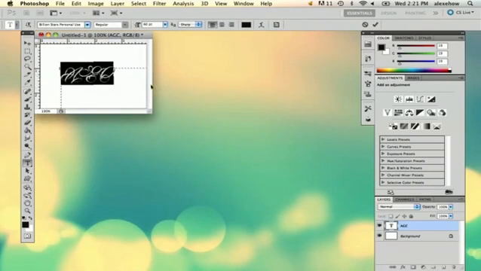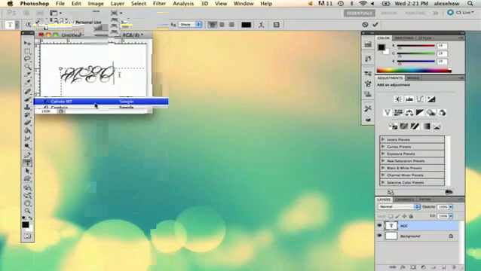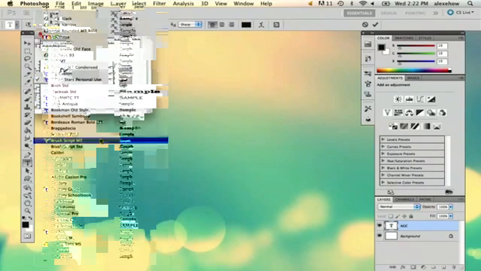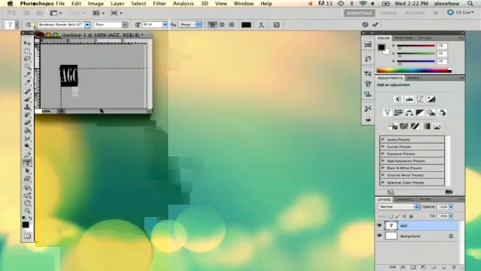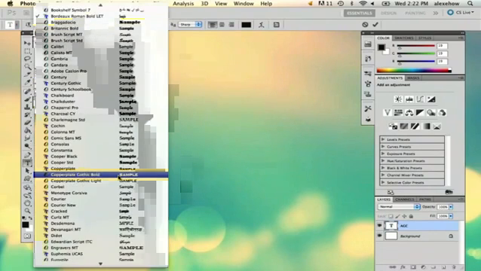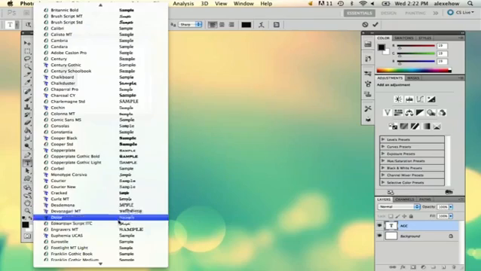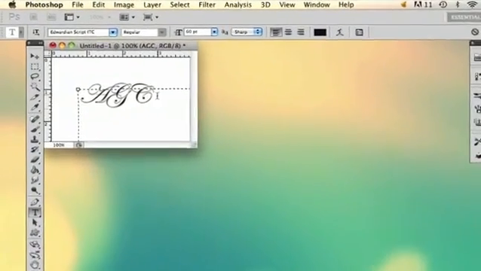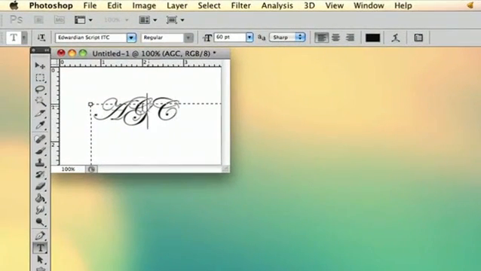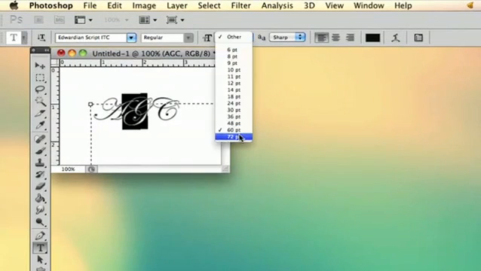So I'm going to pick my font. I'm going to use something a little bit fancier. Let's see, let's try that one. Okay, that's perfect. So then what we're going to do is take the middle letter and just bump it up,